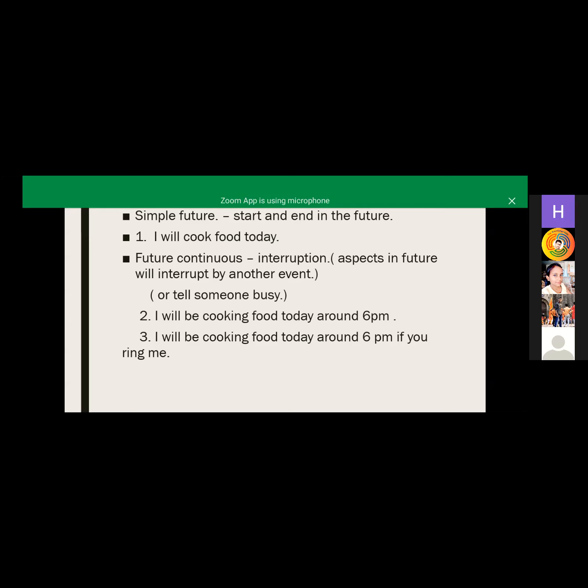That is the interruption. You use future continuous tense to tell someone that you are busy at that time.